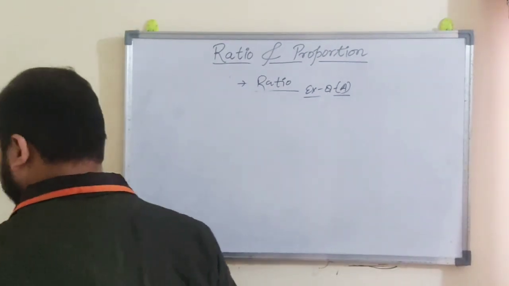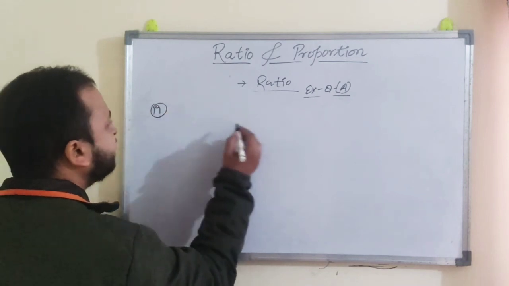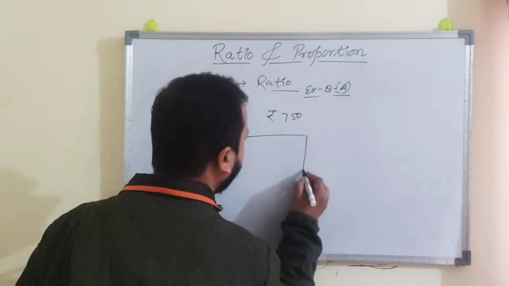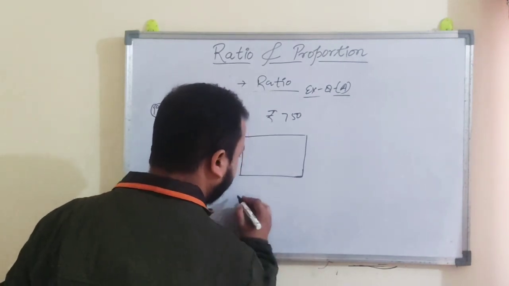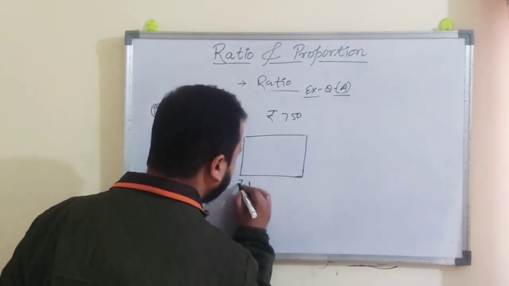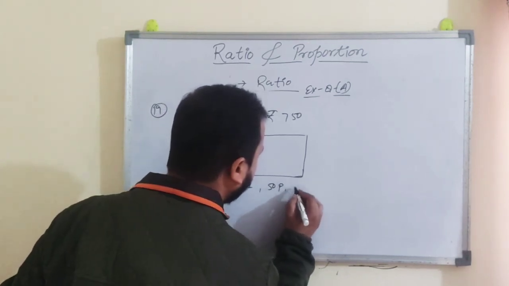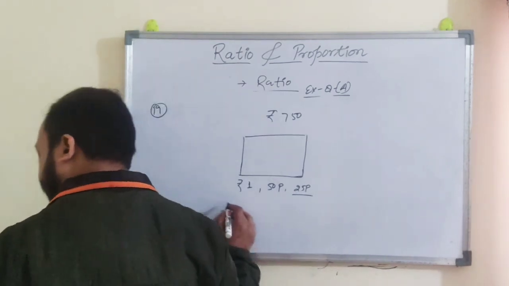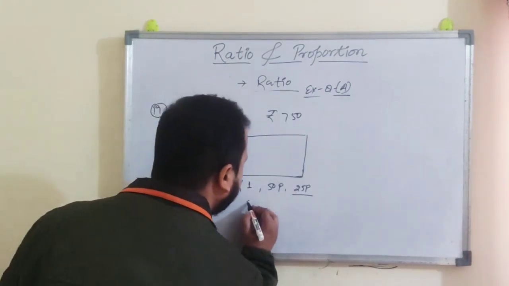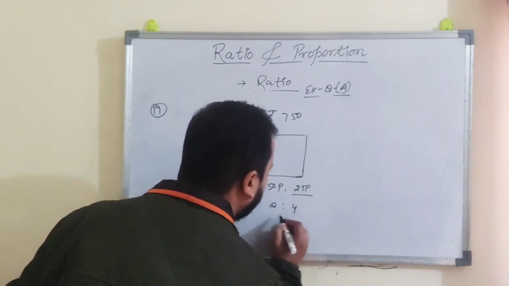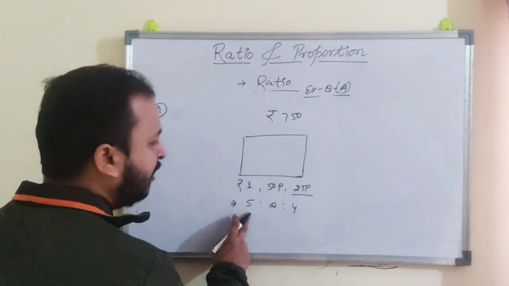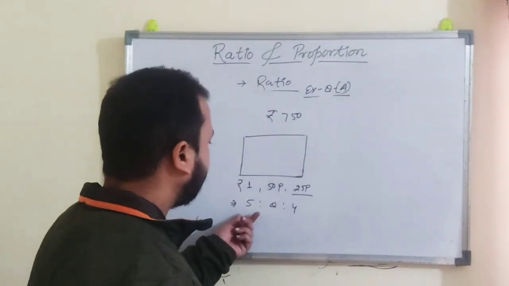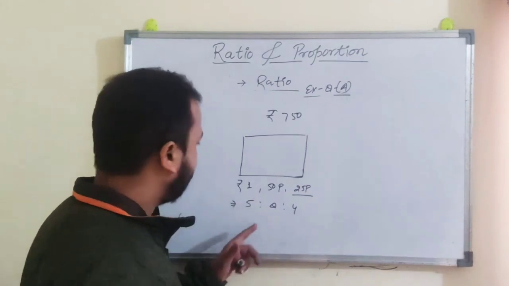Question number 19: a bag contains 750 rupees in three different denominations. There are 1 rupee coins, 50 paisa coins, and 25 paisa coins, and the ratio of the number of coins is given as 5:8:4. The total money in the bag is 750 rupees. You have to find the number of coins of each denomination.